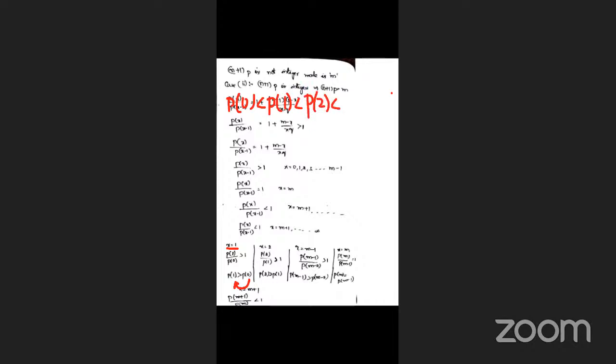Next, up to so on, probability of less than probability of m minus 1 is equal to m. ఇక్కడ here, m minus 1 is equal to, ఇంతకు ముందు మనం substitute చేసినాం కదా, probability of m. Here probability of m minus 1 is equal to probability of m. Next, probability of m is greater than probability of m plus 1 up to so on infinity. ఓకేనా, here two highest values are repeated, that is m comma m minus 1. Therefore the mode is m comma m minus 1.